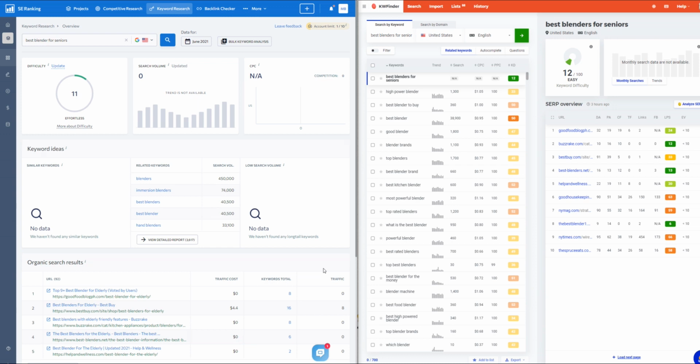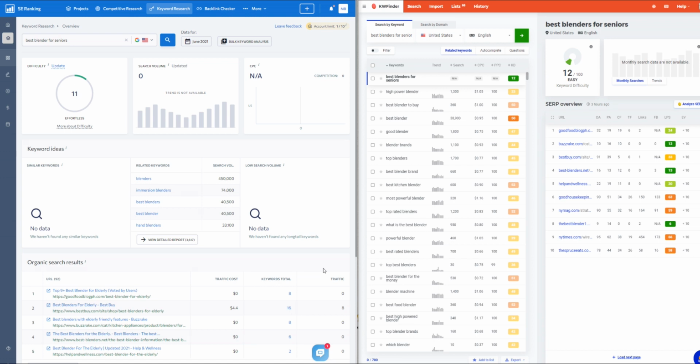So what are the things that I look for when I'm looking for low competition keywords? I'm looking for at least a couple of sites in the top 10 of the search results having a domain authority of under 20. I'm also looking to see if the search intent is there. So if there's a lot of articles that don't really answer the search intent of the phrase that you're searching, that means there might be some opportunity for you to